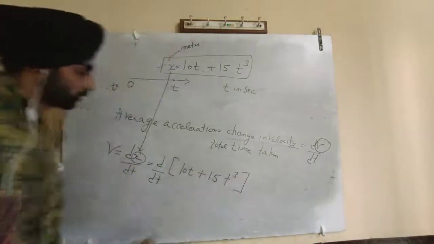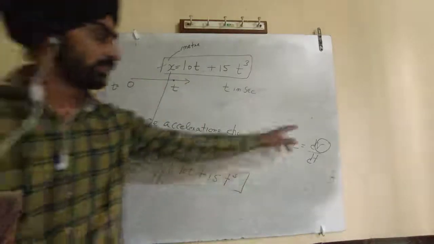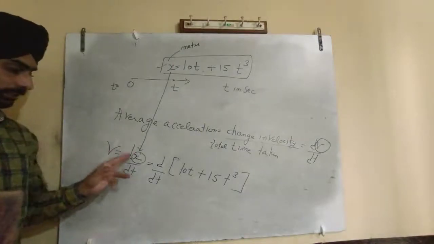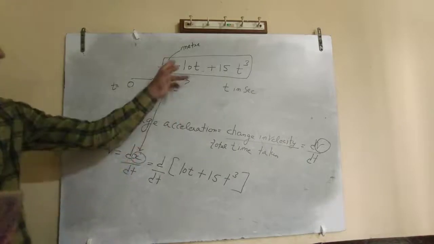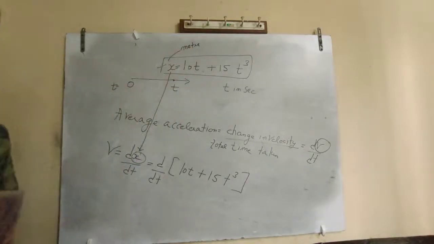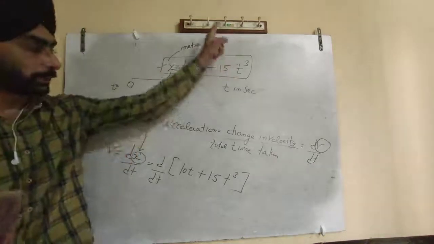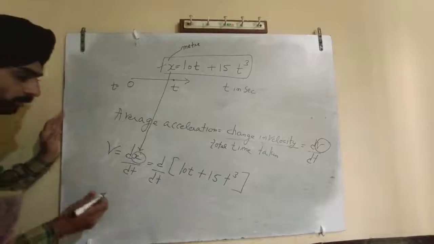Your target is to find average acceleration, that is dv by dt. You do not have the value of v. V is velocity. It is change in displacement upon change in time. So what is displacement? X is the displacement, and time is t. So you have x equal to 10t plus 15t cube. You put the value here. Now you will do the differentiation, which I have already told you.